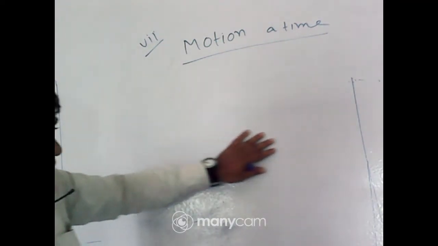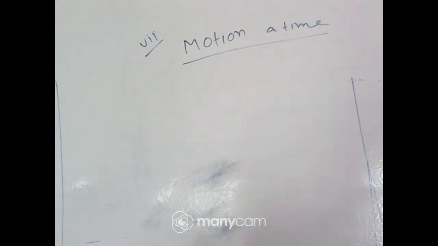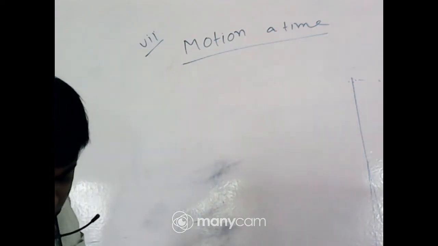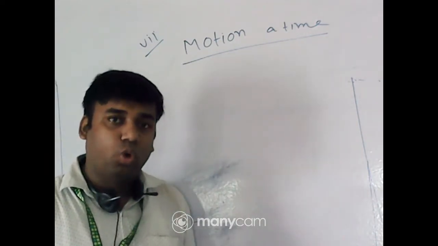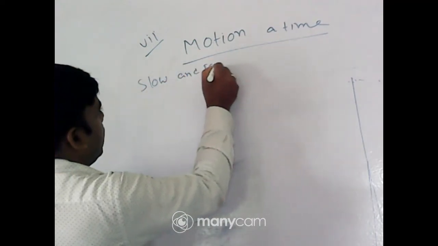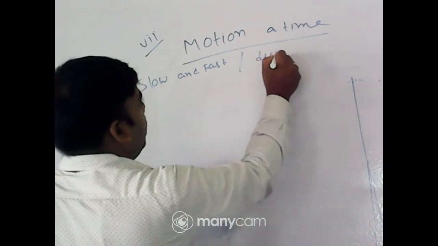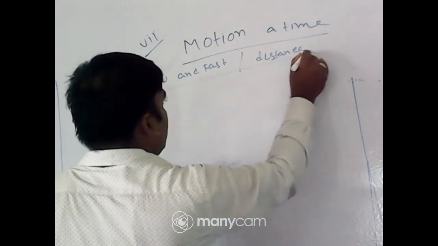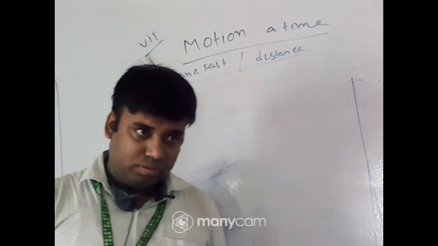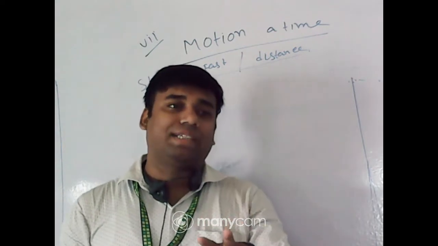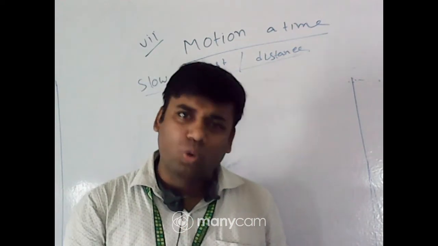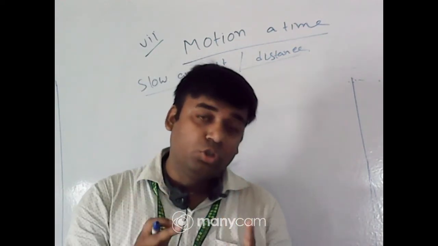Now, students, that motion and time. Today, I will discuss some two terms only, that is slow and fast. Today, I will discuss slow and fast and distance. These three topics I will discuss in this class. First of all, when we can compare two objects, this is faster object or slower object. First we have to know when we can compare.